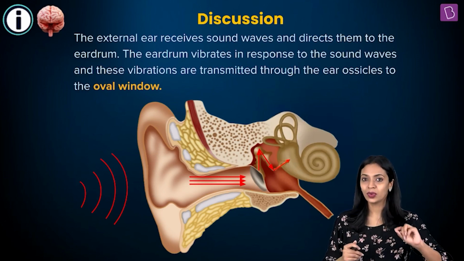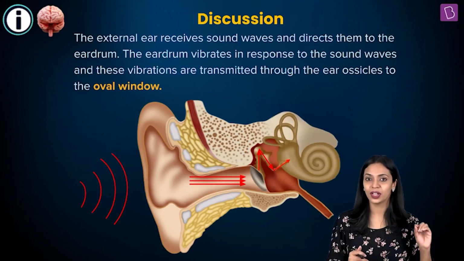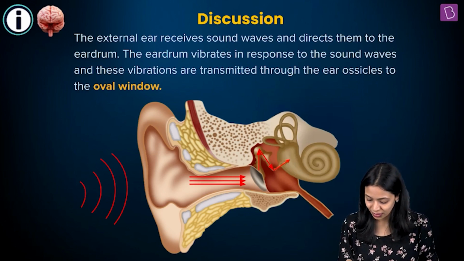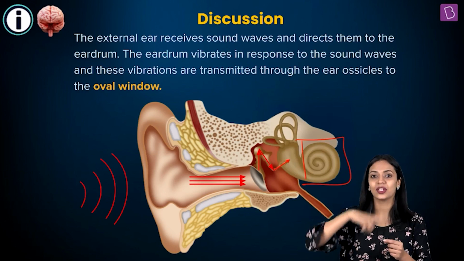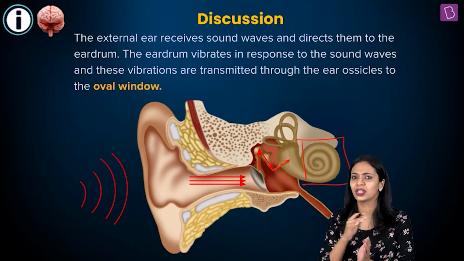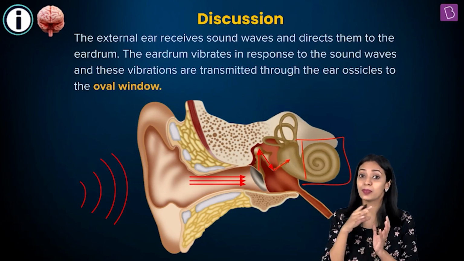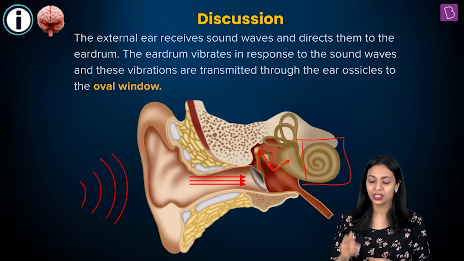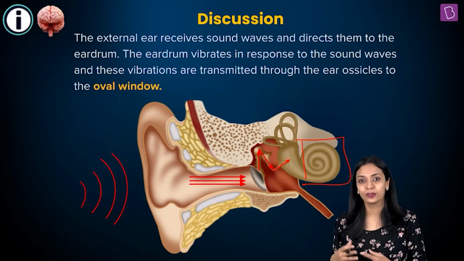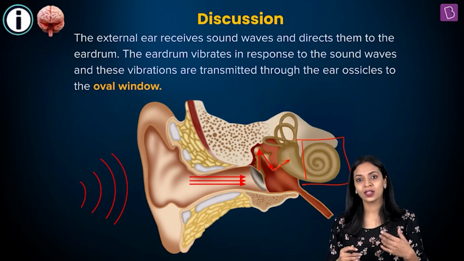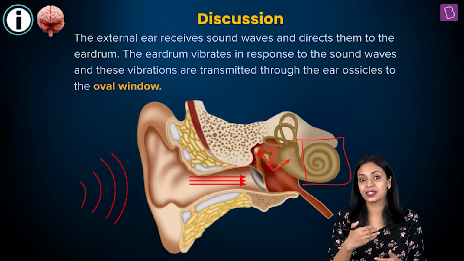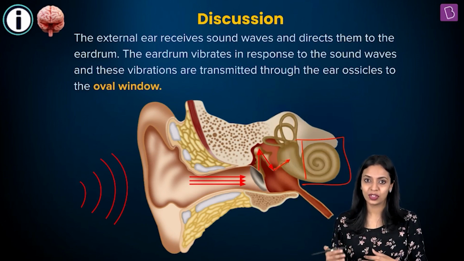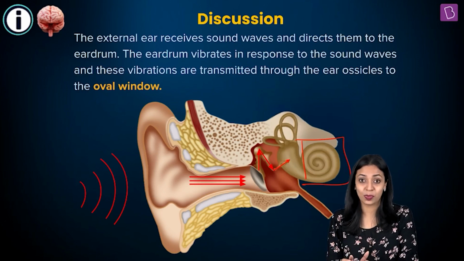Now the sound waves are transmitted to the region in the inner ear known as the cochlea. So in the inner ear, there's a snail shell-shaped region that is called the cochlea. That is not the only part of the inner ear. That is the part of the inner ear that is involved in hearing. Okay. So here, this portion is filled with fluid. So these bones will help amplify the sound so that it can be transmitted to the fluid-filled region of the inner ear, or the cochlea more specifically.